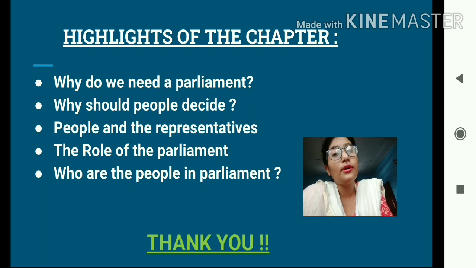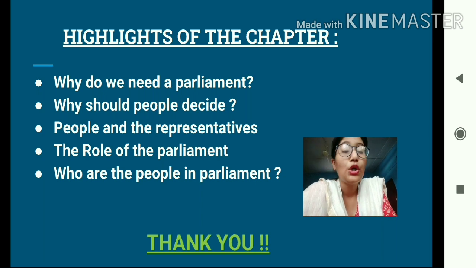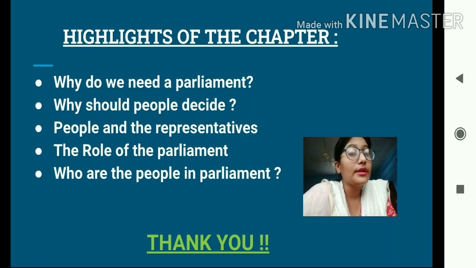So before finishing the chapter, let us do a quick recap of the entire chapter. Students, we began the chapter by discussing the need of a parliament. Why do we need a parliament? We need a parliament so that people can participate in the decision making process, and that the government should get the consent of the people in whatever it does. In fact, the idea of democracy is best expressed through this institution of parliament, so that people can have their fair share of participation in the government. For that purpose, we need a parliament.